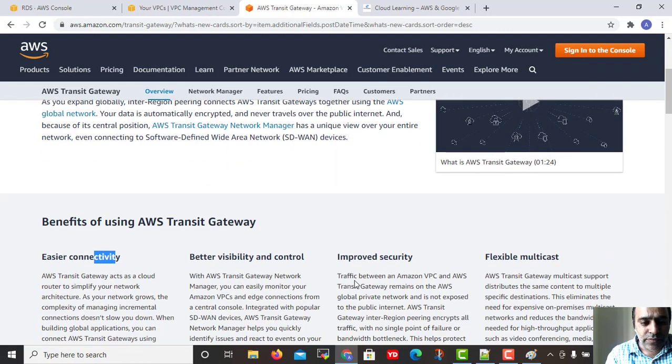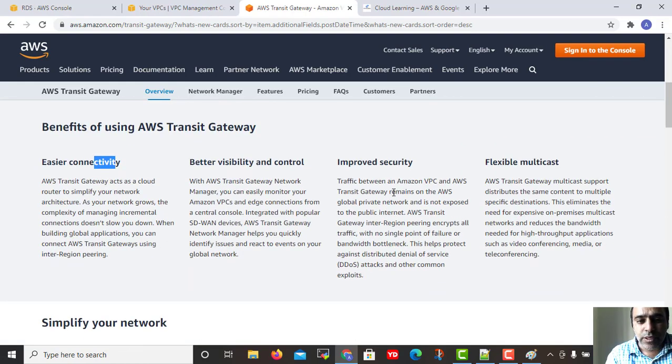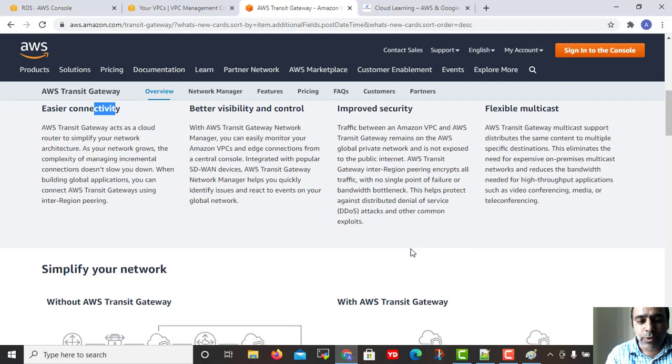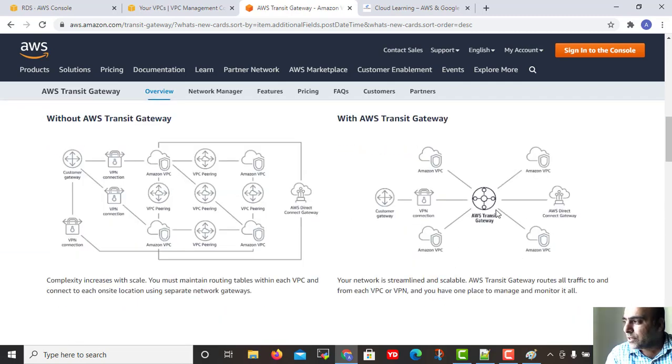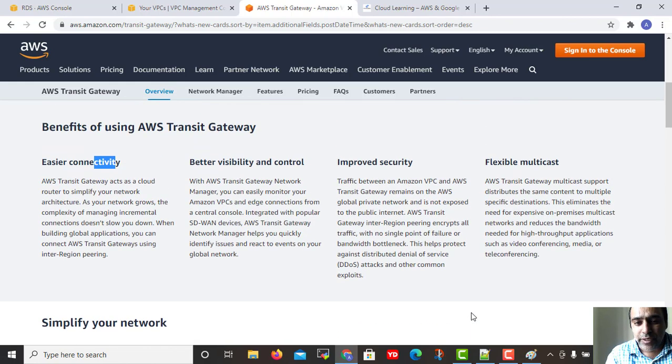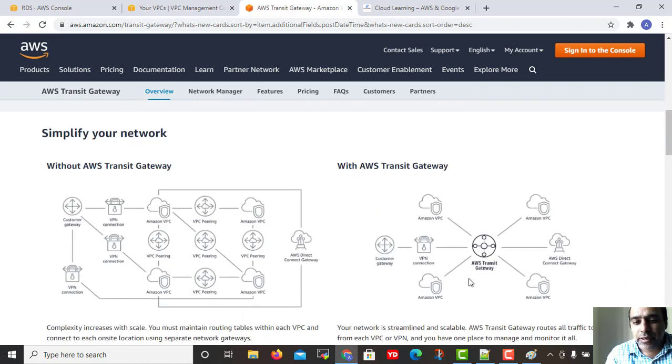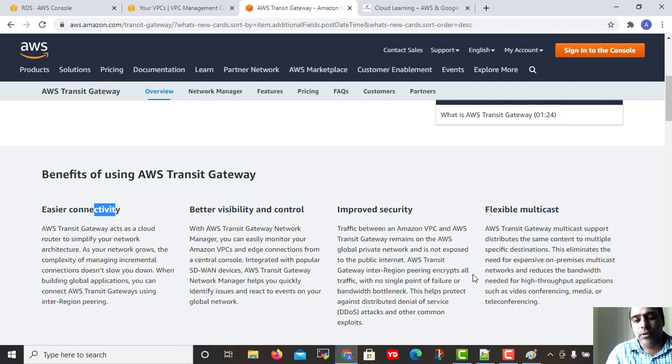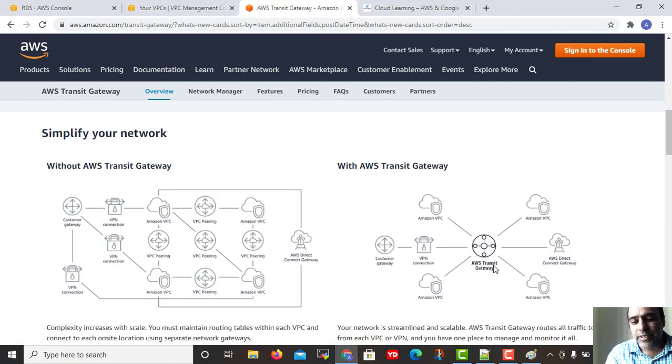Then improved security. Security increases because all things are at one place, so I don't need to bother much. I have to check the security things at the same place. And flexible multicast, because it can directly connect with multiple connections. This is called multicast, when transit gateway is talking to multiple points.